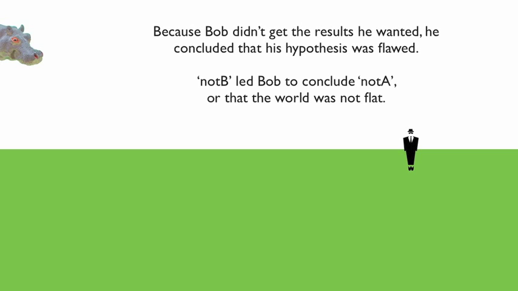So Bob goes for a big walk and, although he did find Manitoba, he did not find the end of the world. Because Bob did not get the results he wanted, he concluded that his hypothesis was flawed. Not B led Bob to conclude not A, or that the world was not flat.